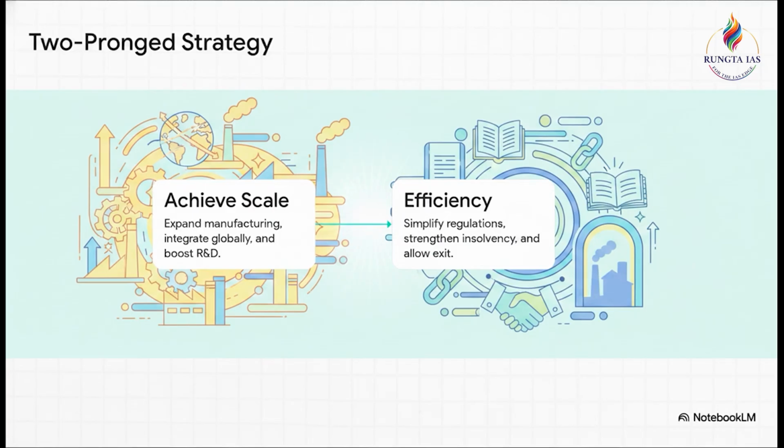So how do we effectively conclude our mains answer? Well, you need a pragmatic, forward-looking way forward. The ideal approach here is a two-pronged strategy. First, India absolutely must achieve scale. That means expanding manufacturing, integrating deeply into global value chains, and relentlessly boosting research and development. Absolutely. But scale alone isn't enough, is it? The second prong is ensuring efficiency. And this means taking the tough decisions. We have to simplify regulations and aggressively strengthen our insolvency processes. We really must carefully balance the push for massive infrastructure with a robust system that allows inefficient firms to gracefully exit the market.